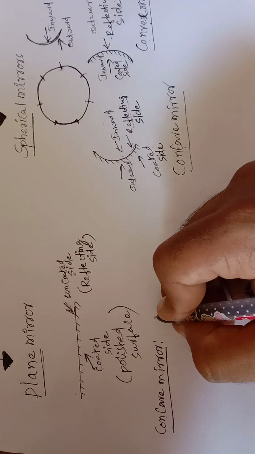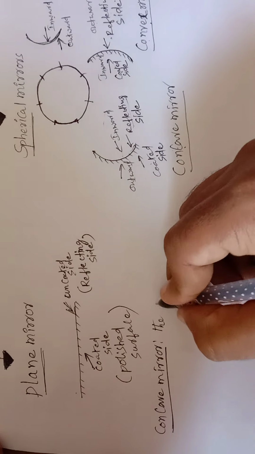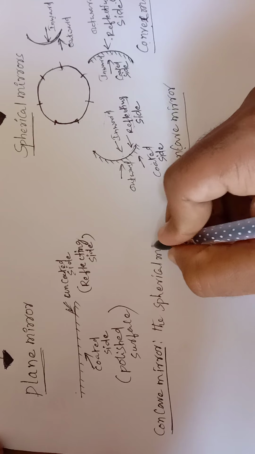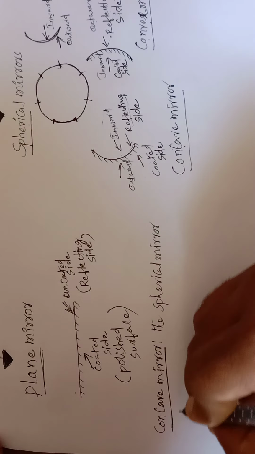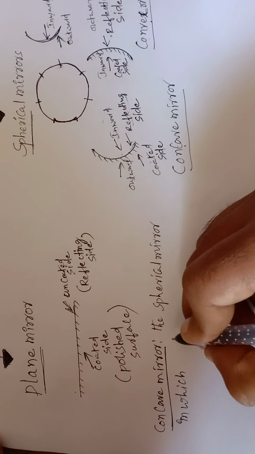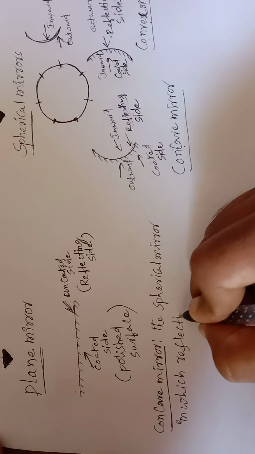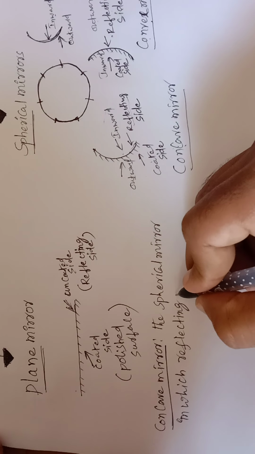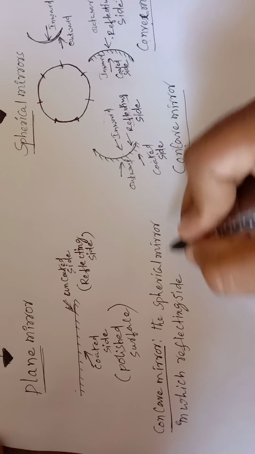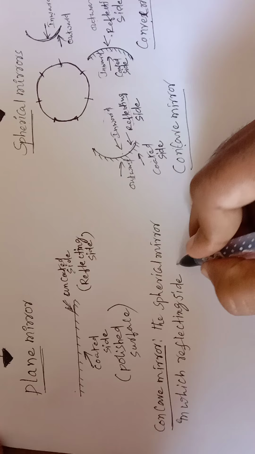A concave mirror is defined as the spherical mirror in which the reflecting side or surface, we can say, is inward.